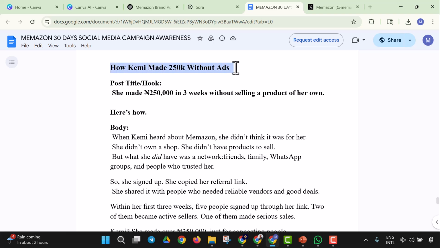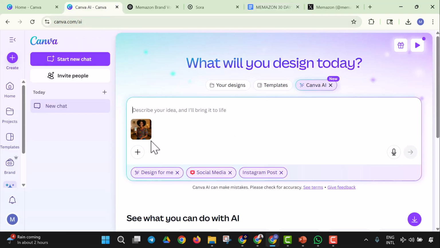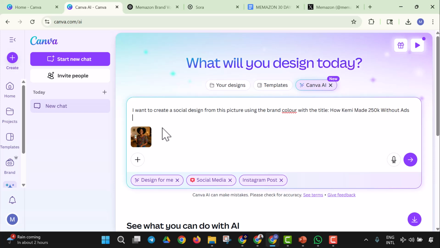So I'm going to use Alchemy without ads. I'm going to say I want to create a social media design from this picture, using the brand color, with the title. I'm going to put it right here, Alchemy 250k. So I'm going to have this sent.